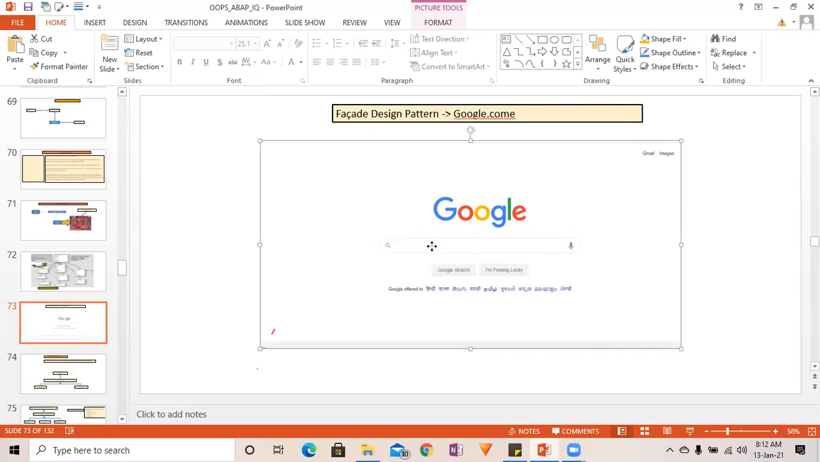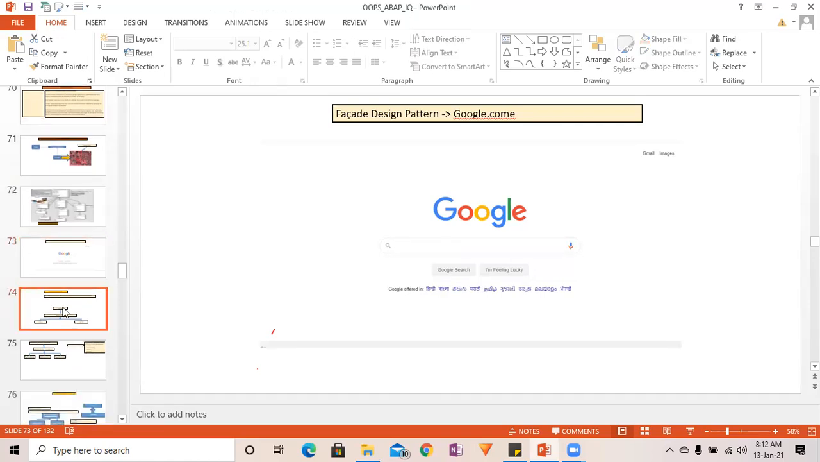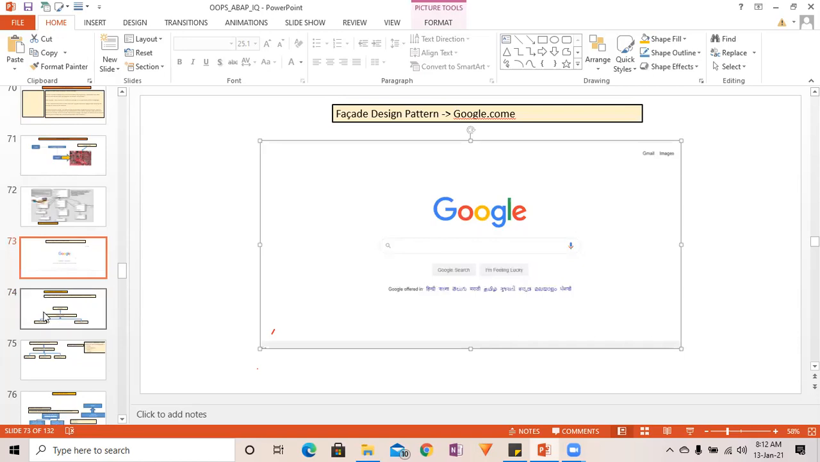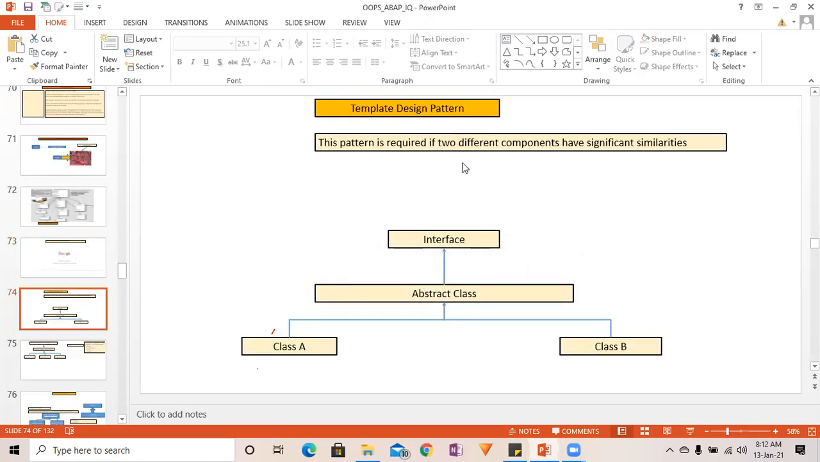Google, right? In the backend there are so many things, so much logic, but in the front end, how beautifully it is designed, so simple, anyone can use it, right? Even my 60-year-old father is able to use Google due to its simplicity. Any person can use it. So this is possible with the help of the facade design pattern.